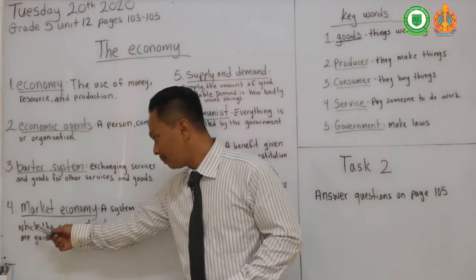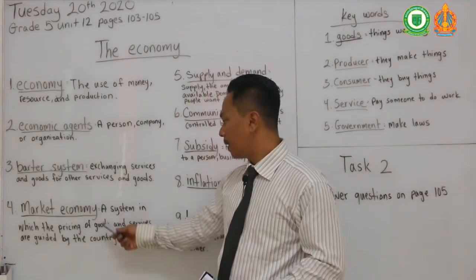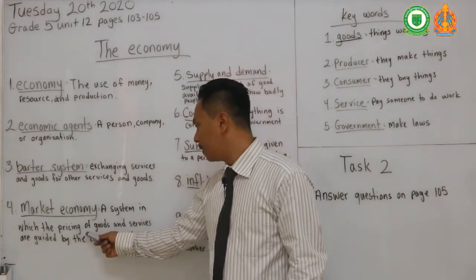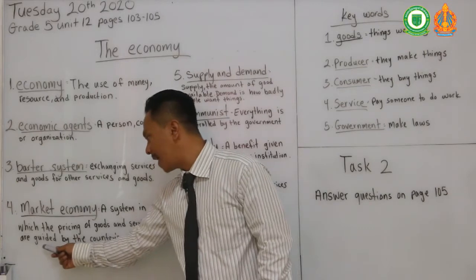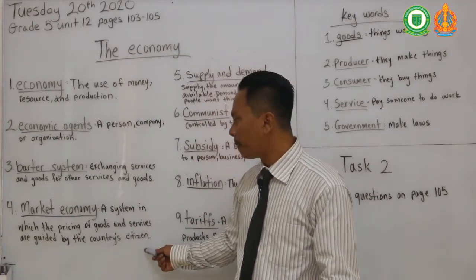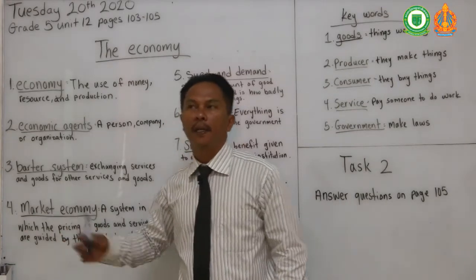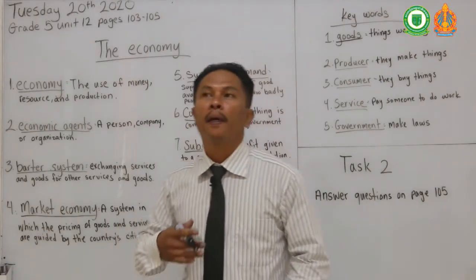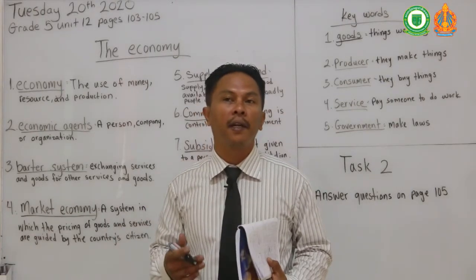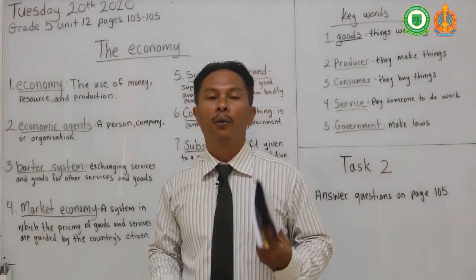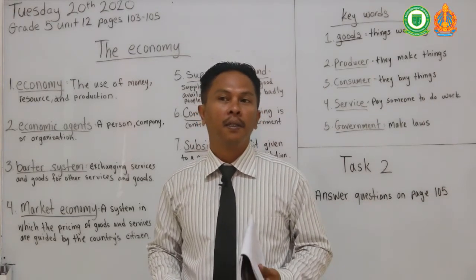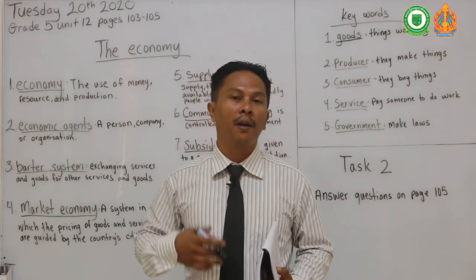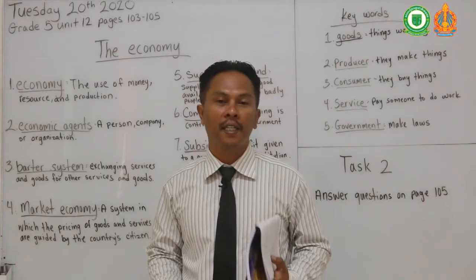Okay, number 4, the market economy. Okay, market economy is a system in which the pricing of goods and services are guided by the country's citizens. So market economy, another word is a free economy. Okay, free economy, the citizens in the country or state, they are allowed to do whatever they want with the goods and the production. So in other words, they're allowed to put the price on the goods that they make. They are allowed to sell for a certain price that they make.